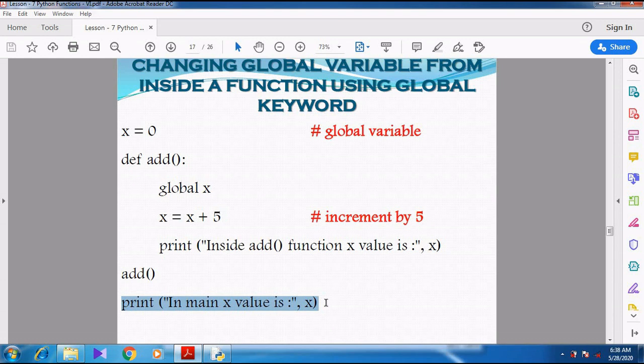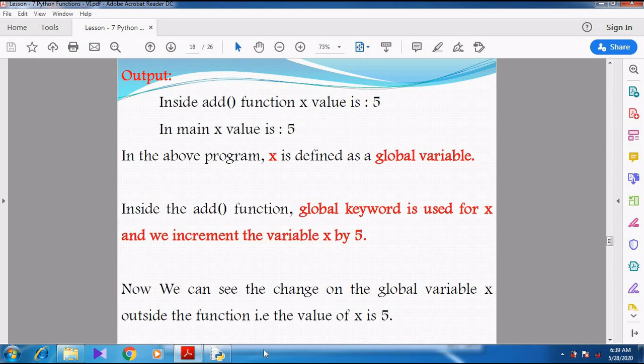So already X value is changed as 5. So when I print in main, X value is 5. Right, let's see in a practical manner.